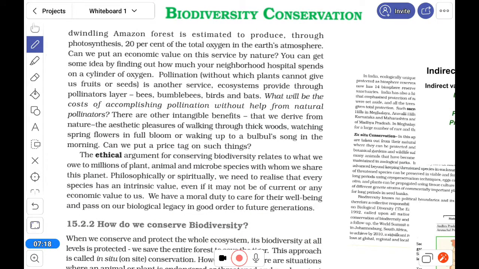In broad utilization, we know about oxygen. The Amazon forest is estimated to produce through photosynthesis 20% of the total oxygen in the earth's atmosphere. That is for the whole world, but for your information, in Purulia district, you know the Ajodhya Pahar area.